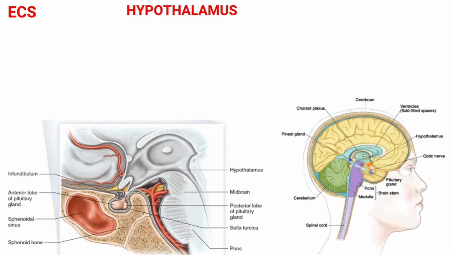Now, we will review each gland in detail. First, we will cover the hypothalamus. The hypothalamus is a part of the brain located superior and anterior to the brainstem and inferior to the thalamus, making up the floor of the third cerebral ventricle. It is located at the base of the brain near, or above, the pituitary gland.